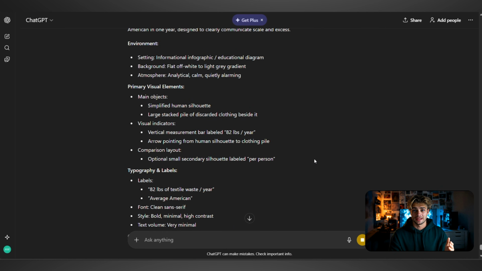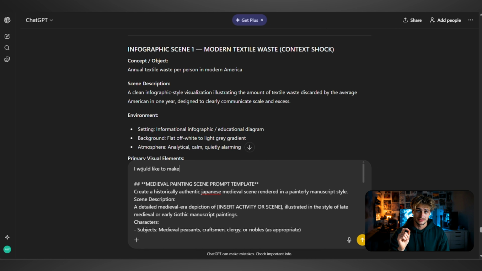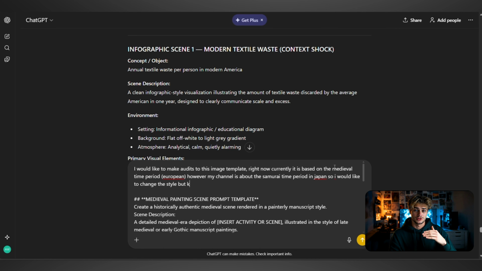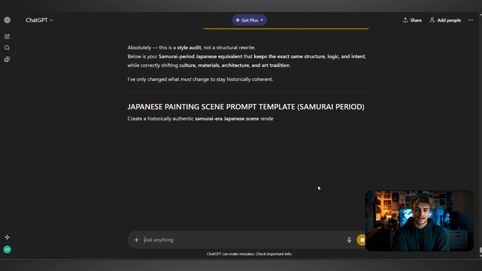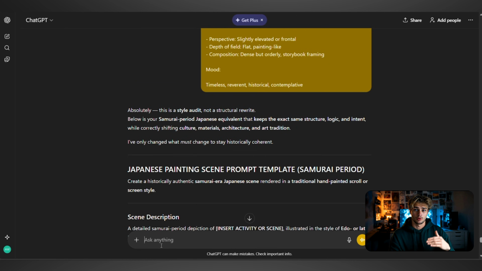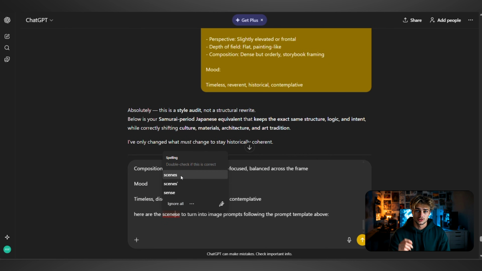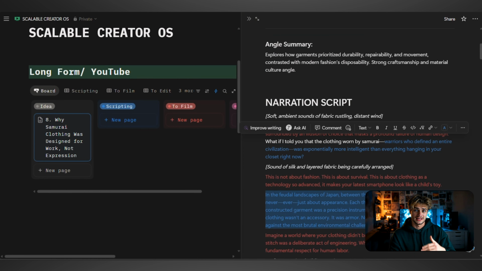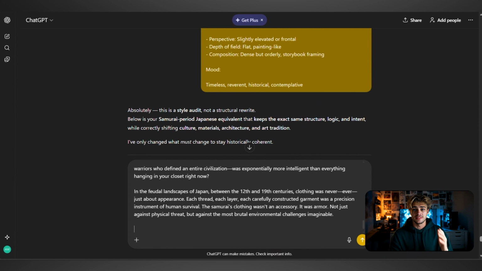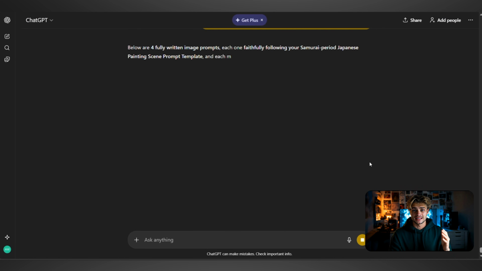And lastly, the painter style images. Grab the last script-to-image prompt from the Notion, paste it into ChatGPT, and if you want the style to match your era and country, just type in the same prompt that I did. Feel free to pause and read. This is what allowed me to generate the Edo-styled images you had seen in the demo video. The prompts that ChatGPT gave you should generate you a more specific art style to your channel angle, which will help with branding and consistency. So, paste in that updated prompt and insert your last parts of your script, and hit generate.